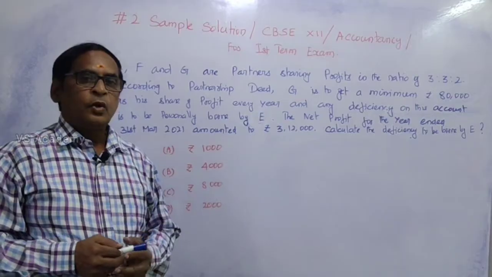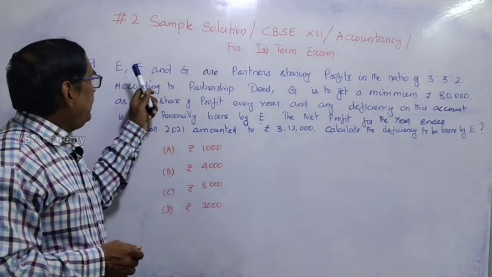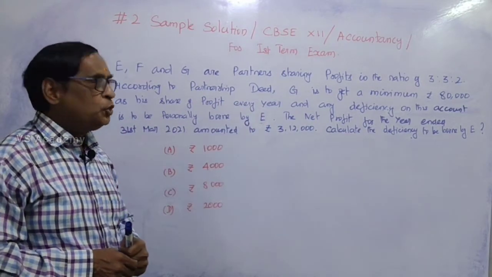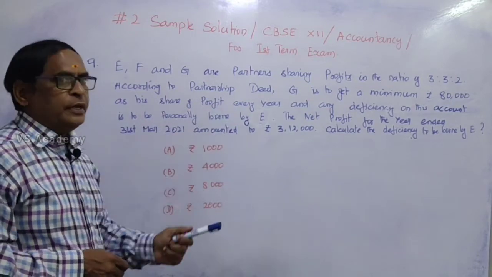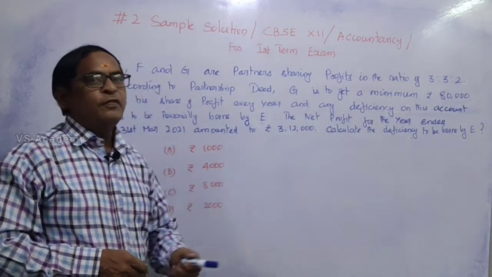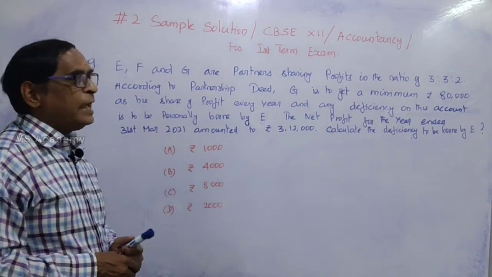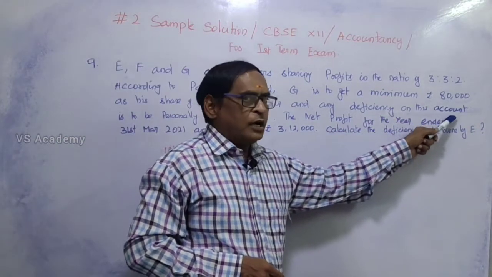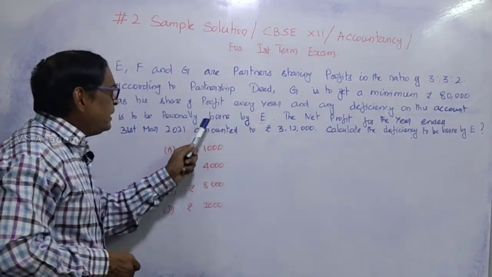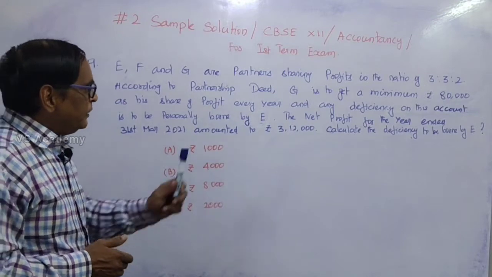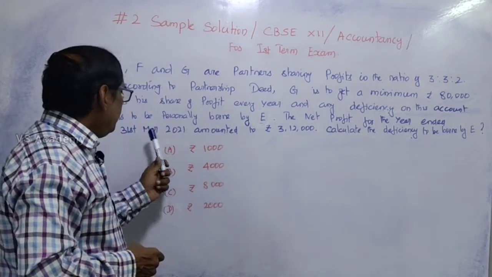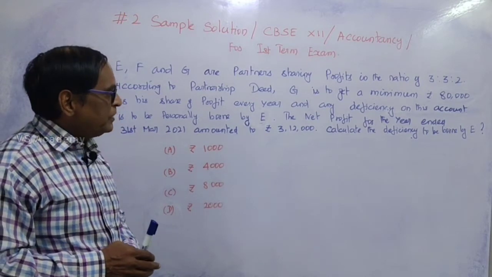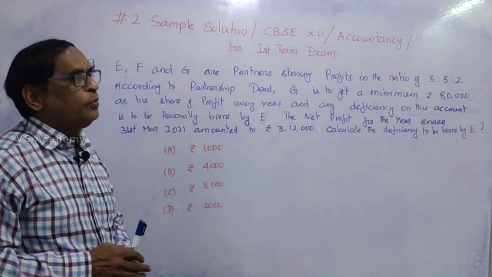Understand? Question number 9. E, F and G are partners sharing profits in the ratio 3:3:2. According to the partnership deed, G is to get a minimum of 80,000 rupees as his share of profit every year, and any deficiency on this account is to be personally borne by E. The net profit for the year ended 31st March 2021 amounted to 3,12,000 rupees. Calculate the deficiency to be borne by E.